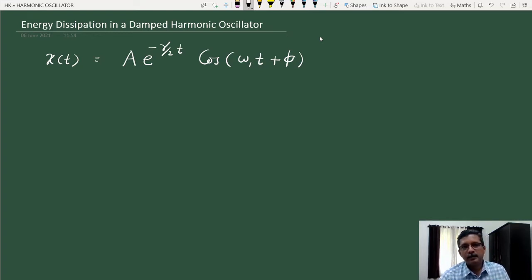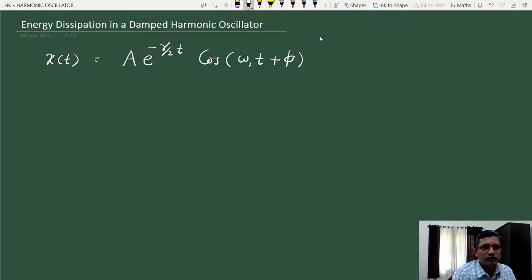So let us see how energy varies with time, or how the energy dissipates, decreases, in the case of a damped harmonic oscillator. Energy has to decrease, that we can understand from the work energy theorem.